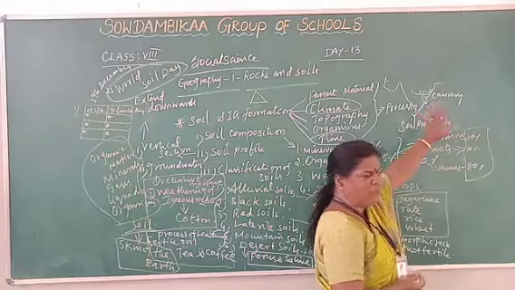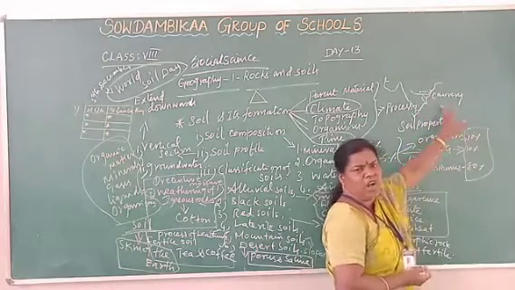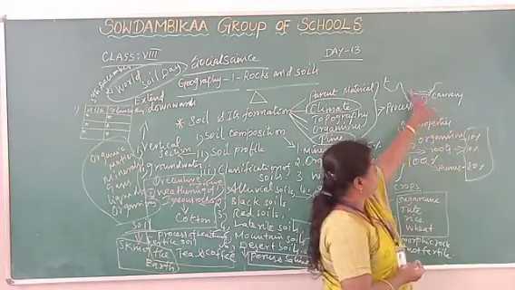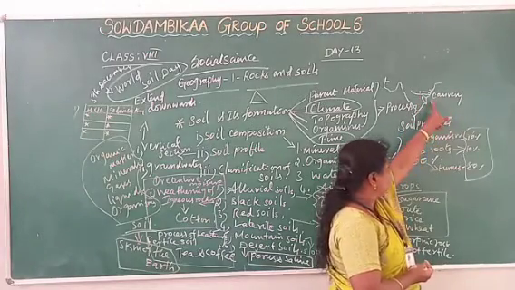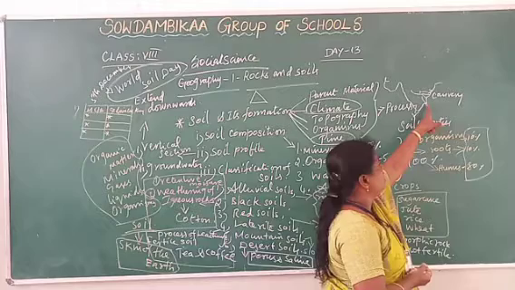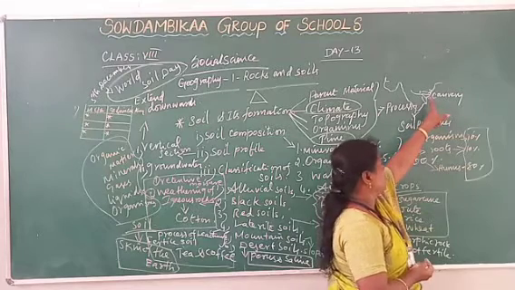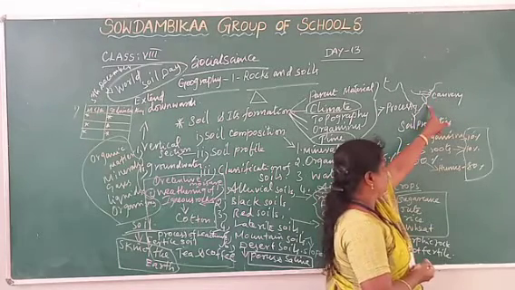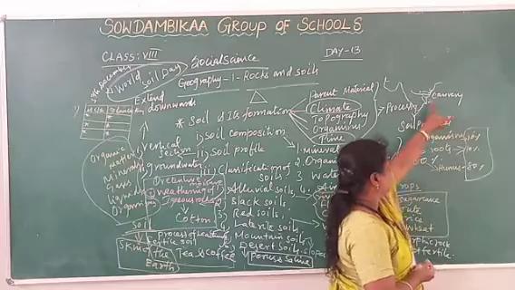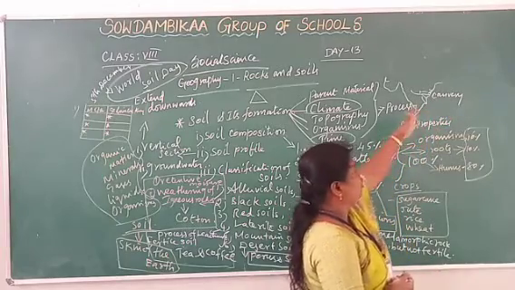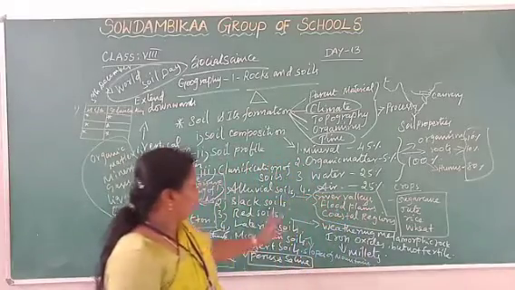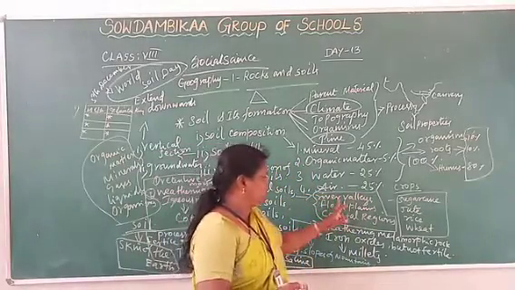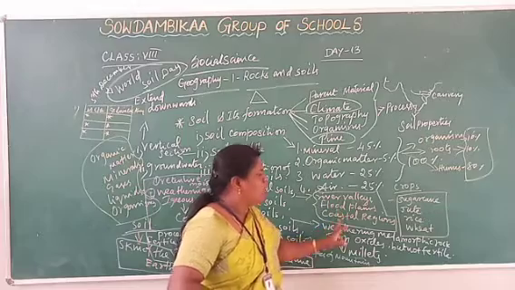All the rivers finally fall into the sea or ocean. The Kaveri river originates from Kudagu hills and finally reaches the coastal region of Ramanathapuram district, Kadalur district, and other coastal districts. Totally they form a triangular shape of delta. Here we find alluvial soil. So we find alluvial soil in river valleys, flood plains, and coastal plains.